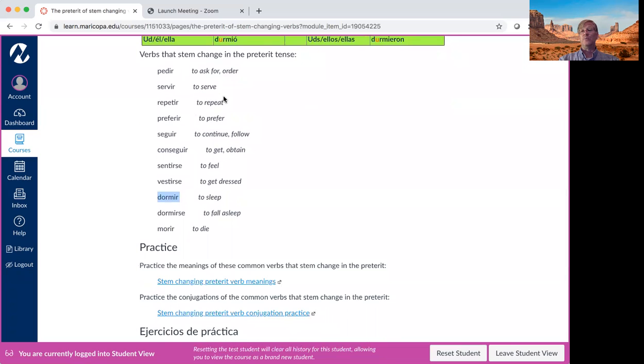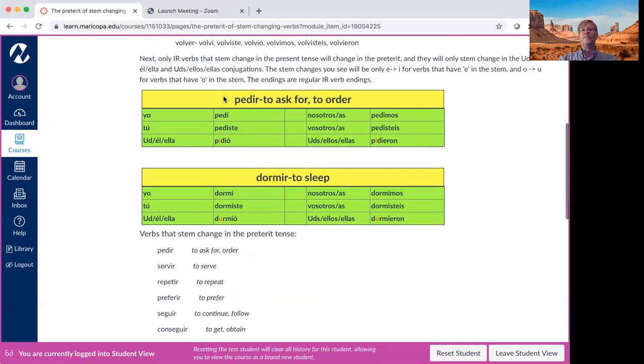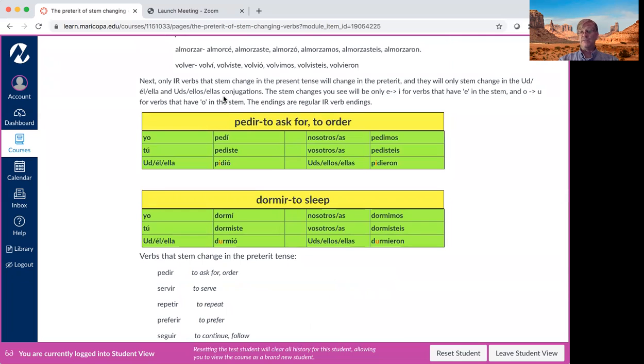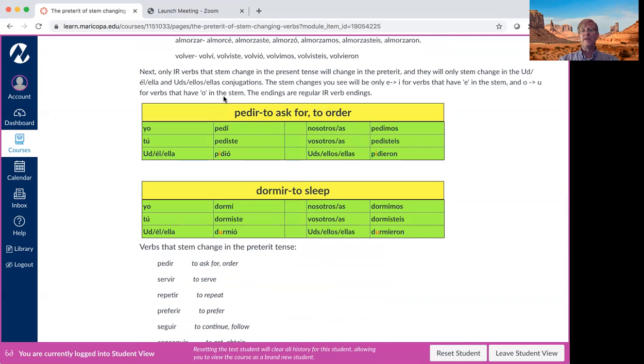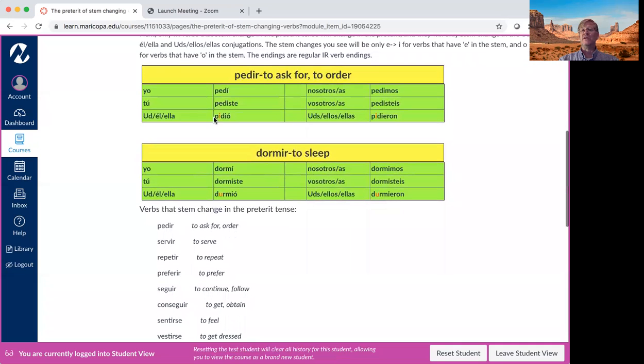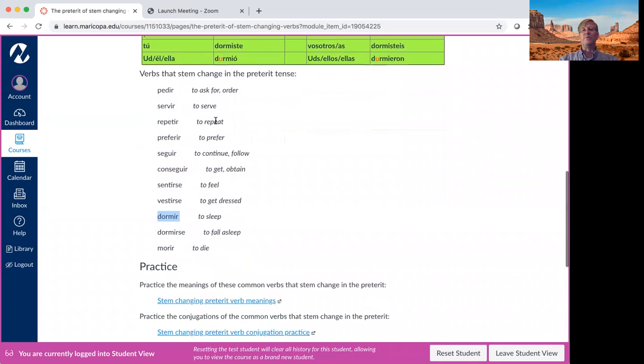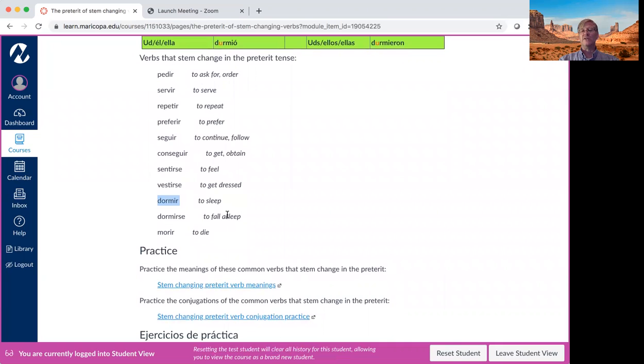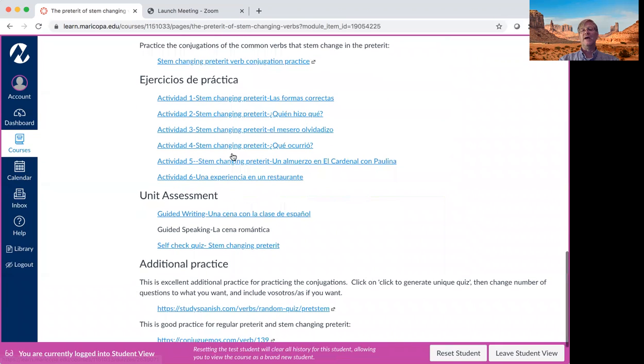Bien? So to repeat, they have to be stem changing in the present tense. They have to be IR verbs. And they're only stem changing in third person. So remember those three things. Study your verbs, learn them well, and then go on to the practices. You have quite a few practices for this because they happen to be extremely common verbs as well.